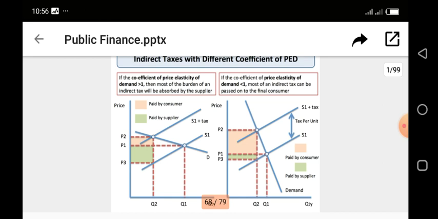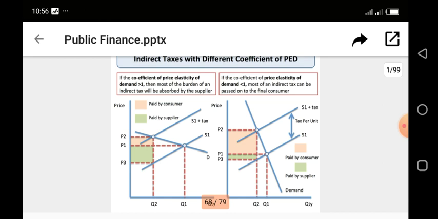So the consumer has no choice but to buy the commodity even when the price is high. Of course, the supplier will still carry a small part of the burden, but the larger part of this burden will be carried by the consumer.